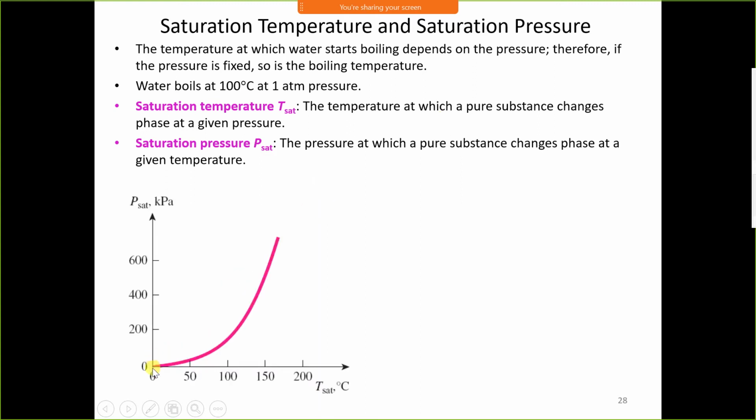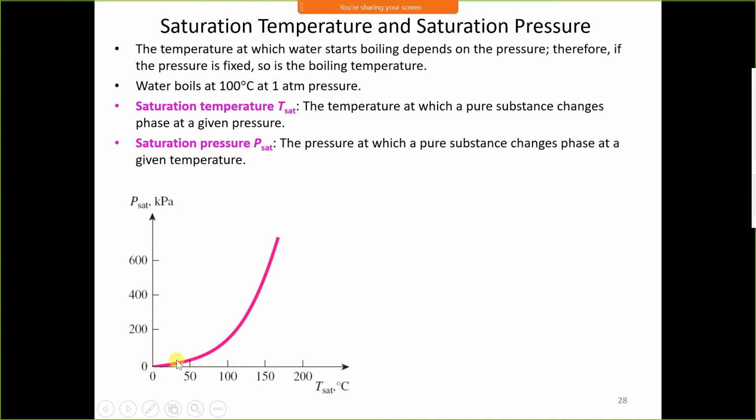Look at here. This is a pressure line, this is a temperature line, and pressure is given in kilopascal. That is, 200 kilopascal means 2 bar, 400 kilopascal means 4 bar, 600 kilopascal means 6 bar. At 0.006 bar, water boils at 0 degrees Celsius. Here 0.006 is not given, since it is a very small value, it is given as 0, which you can say that at 0 pressure water starts boiling at 0.